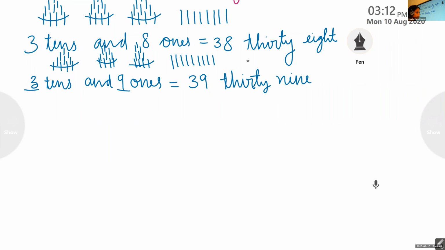What's the next number? 40. How many tens and how many ones? 4 tens and 0 ones.